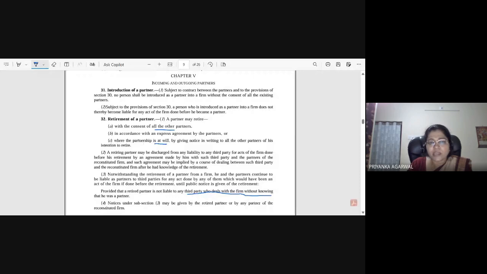So suppose after Mr. A's retirement, B and C are dealing with a third party, a new seller, who gave certain stock to B and C without knowing that A had retired, or without knowing whether A was a partner in that. So he is dealing with B and C. In that case, the retired partner is not liable.